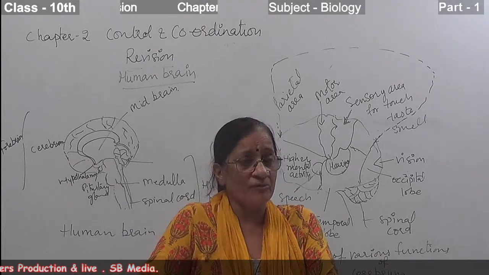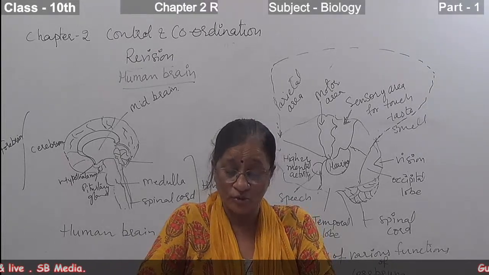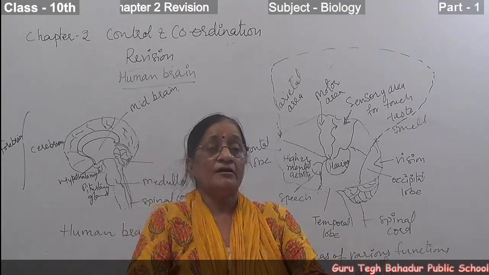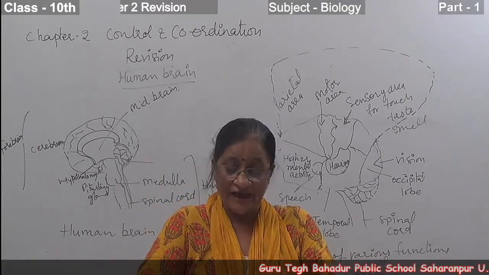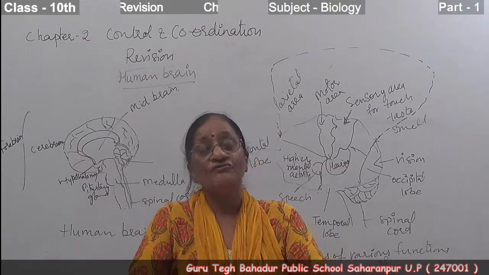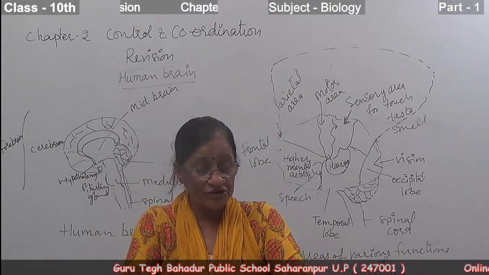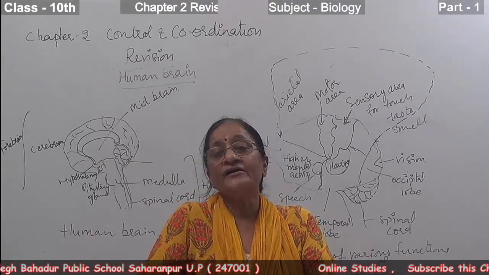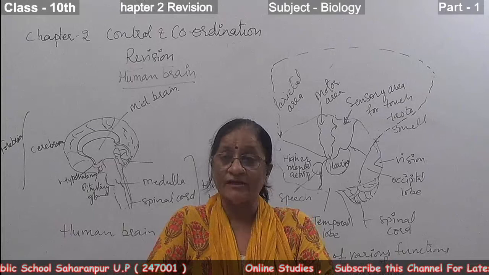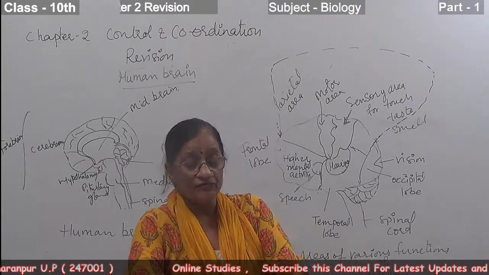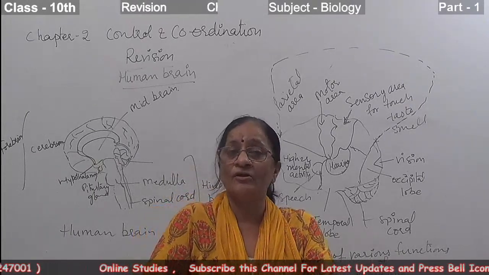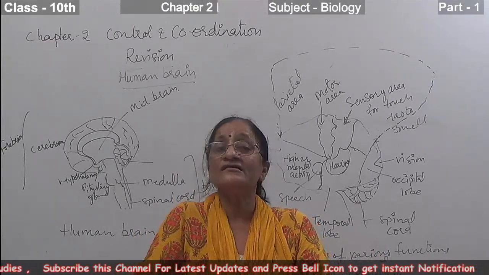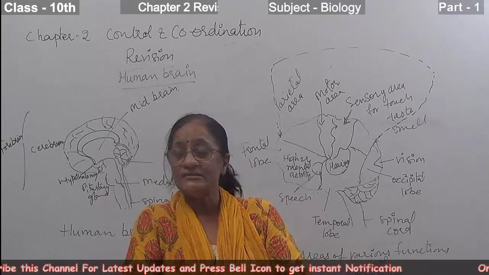Its function is to act as a relay station for all sensory information going to the cerebrum. Besides that, it also acts as a center of smell, when we can smell substances.